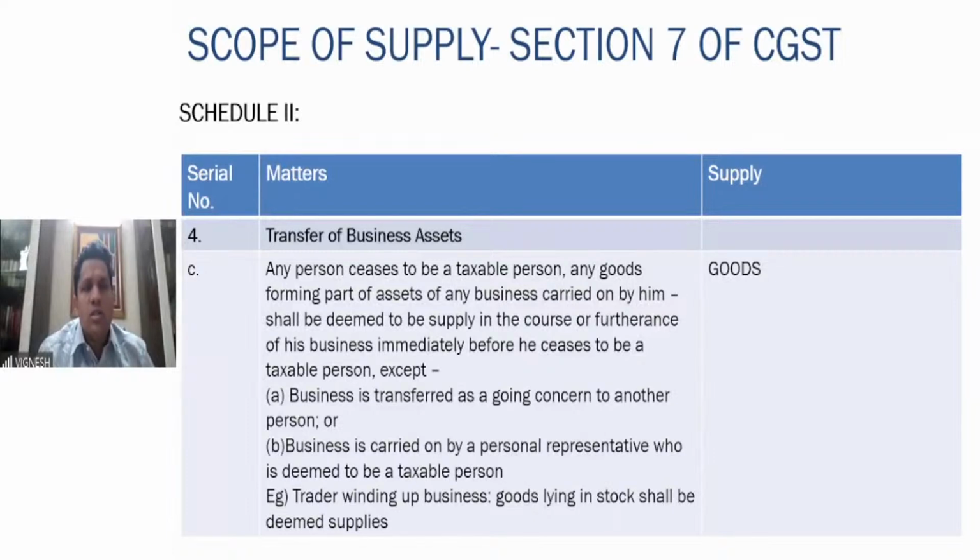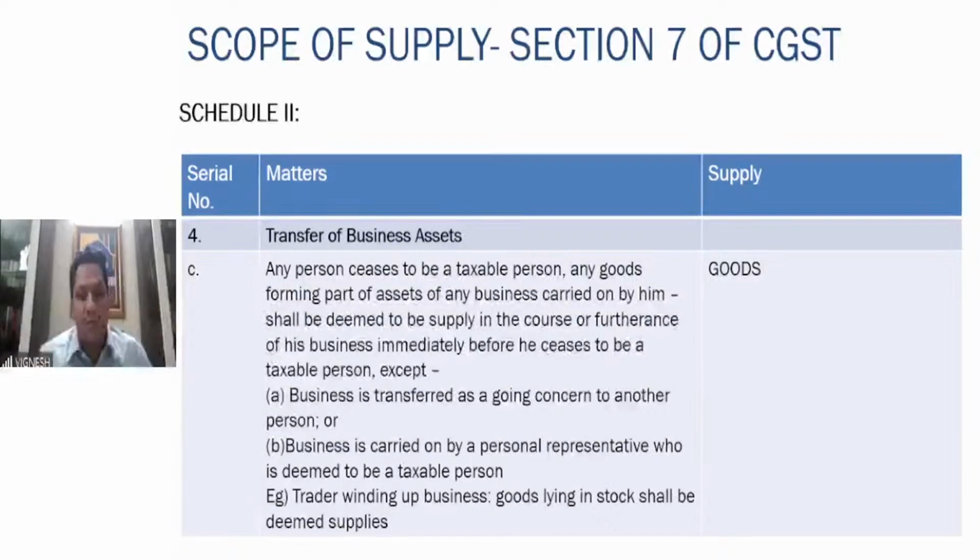So whatever goods are forming part of the assets shall be deemed to be a supply in the course or furtherance of the business immediately before he ceases to be a taxable person. Except where the business is transferred as a going concern to another person, or the business is carried on by a personal representative who is deemed to be a taxable person.